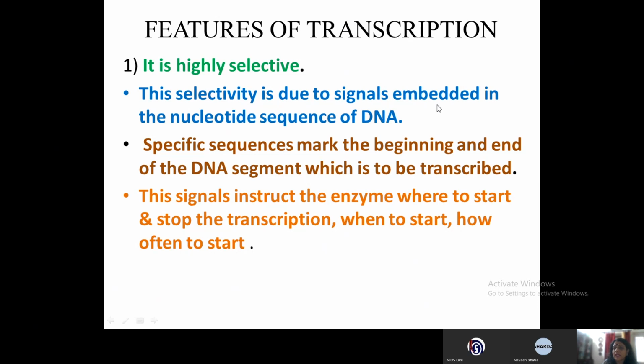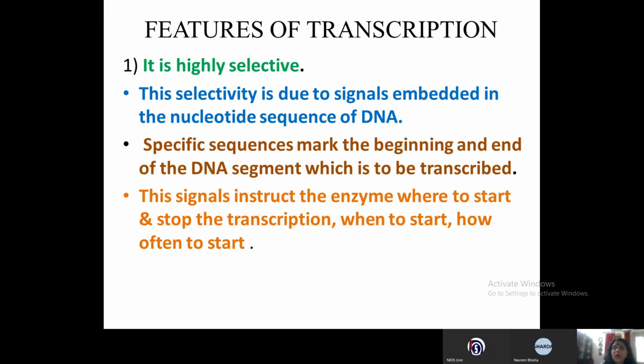This selectivity is due to signals embedded in the nucleotide sequence of DNA. Specific sequences mark the beginning and the end of the DNA segment which is to be transcribed. This signal instructs the enzyme, which enzyme? We studied the RNA polymerase, where to start and stop the transcription. So where to start, and the second important thing is when to start. When the cell requires it, only then it will give a signal that you start transcribing this protein. Okay. So when to start and how often to start.